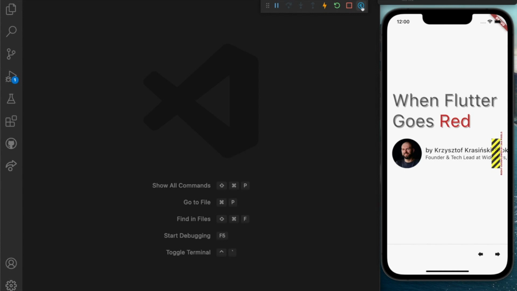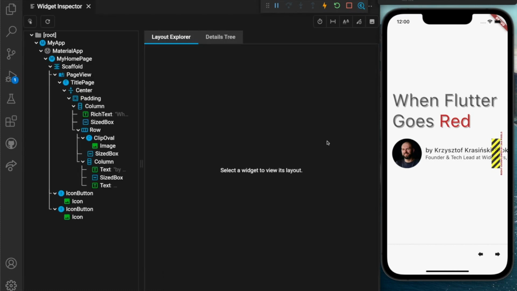For some time already, Flutter has what's called the Flutter Inspector page integrated into the DevTools, which is a suite of tools helping you develop Flutter applications. Let's take a look if the widget inspector or Flutter inspector can help us with this.